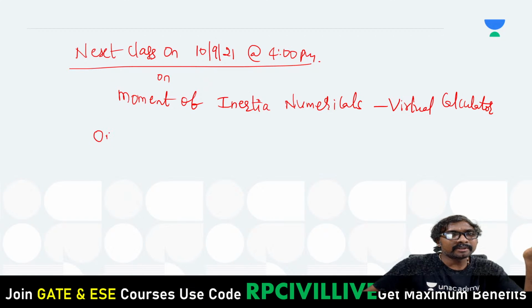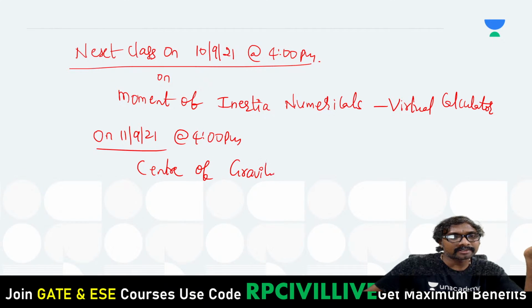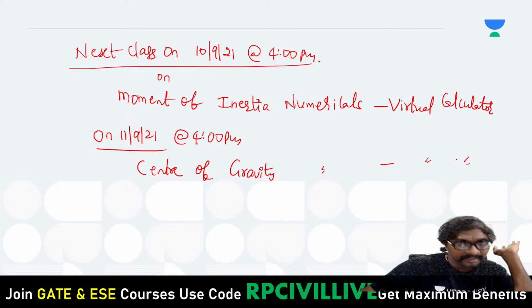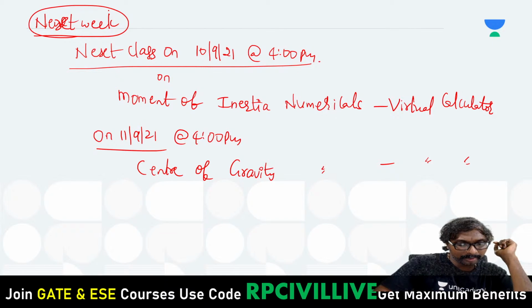Next, on 11th September 21 at 4 p.m. What is that? CG, center of gravity numericals. You have to be careful, don't miss this. This is center of gravity numericals using the virtual calculator. Is it clear? Next schedule, next week, next Friday, Saturday, you are having these classes like this.